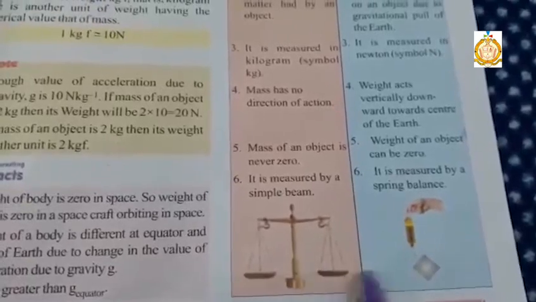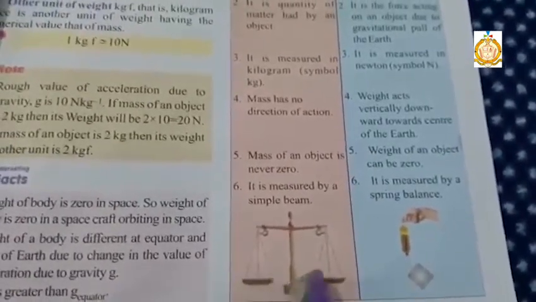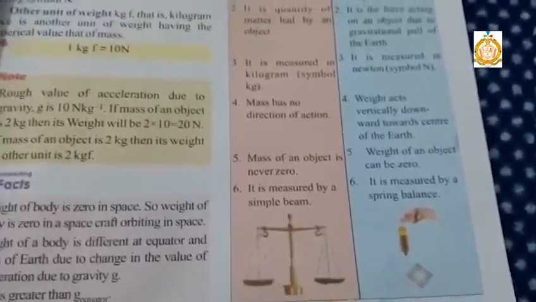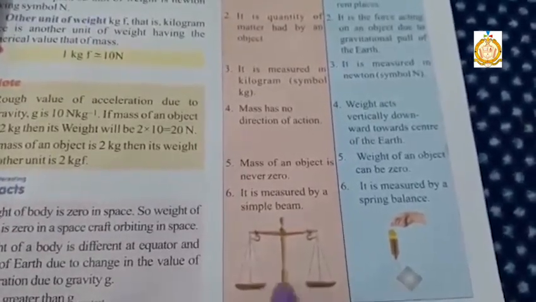But in the beam balance, on both sides we have to put some weights, so they cancel out the force of gravity, or they cancel out the acceleration due to gravity, and the mass can be measured by a simple beam.